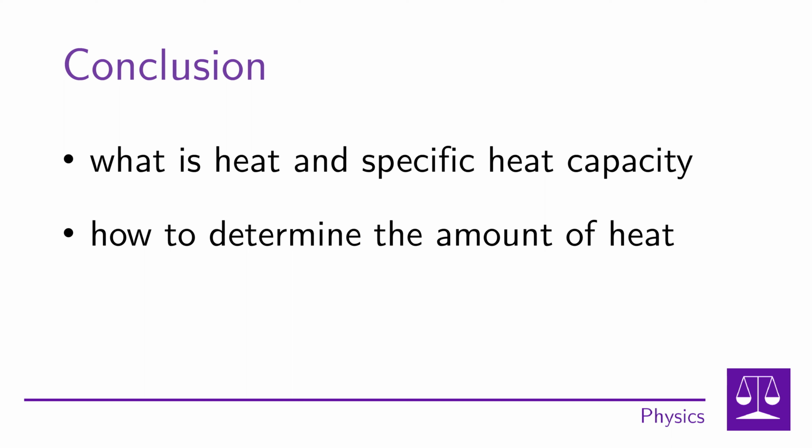Finally, let's recall what we said about heat in this video. Heat is a type of energy that moves from a hotter object to a cooler one. The unit in which heat is calculated is the joule. You should also know that each substance is capable of absorbing heat differently. The ability of a substance to absorb heat is called specific heat capacity. It is the numerical value of a substance given in tables.